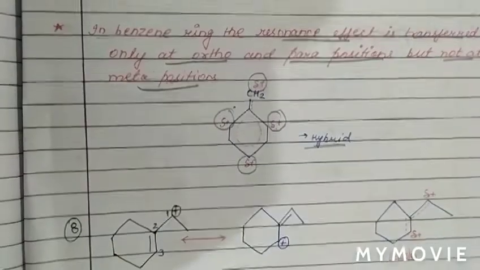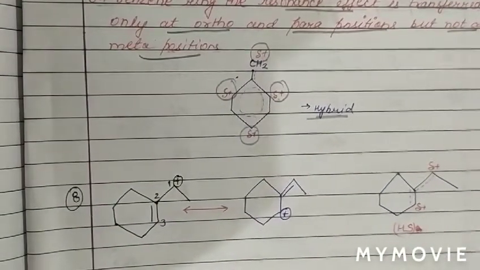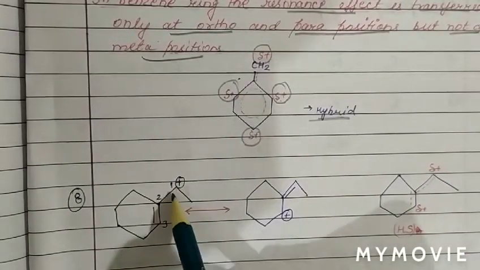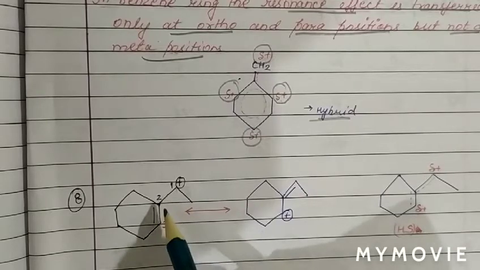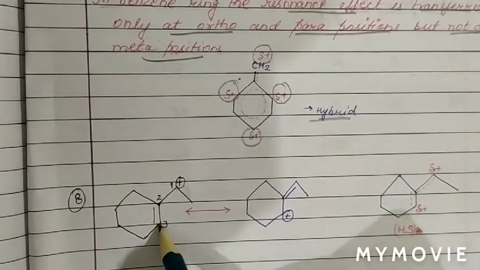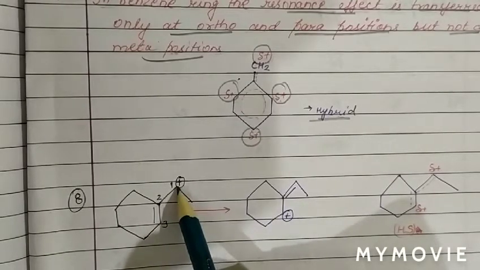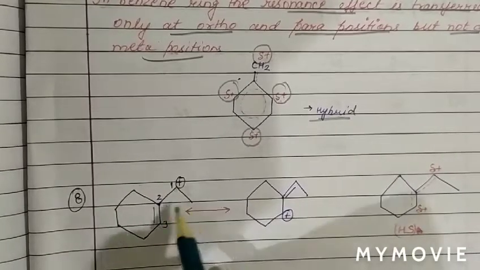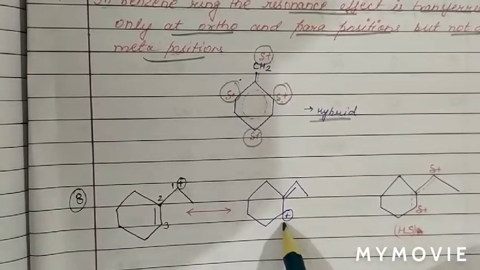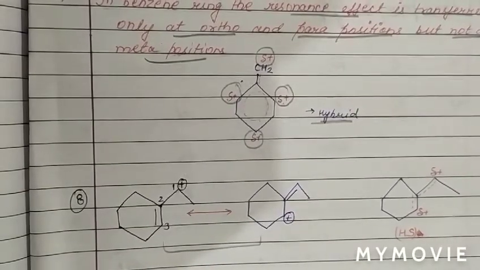Now see the next molecule and its resonating structure. As we can see here, positive charge, single, double. So it is also a part of a conjugated system. And we know the pi bond between 2 and 3 position will shift in between 1 and 2, and the positive charge from first position will shift to third position. So now the pi bond is in between 1 and 2, and the positive charge at third position. So basically these two structures are the resonating structures.